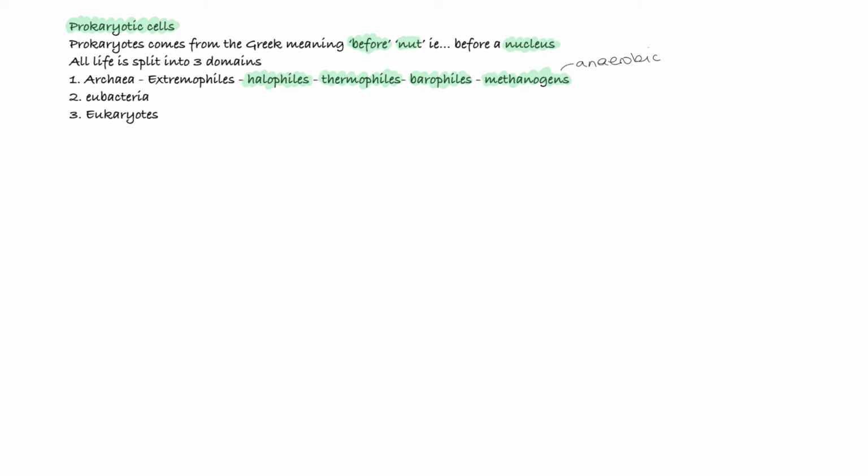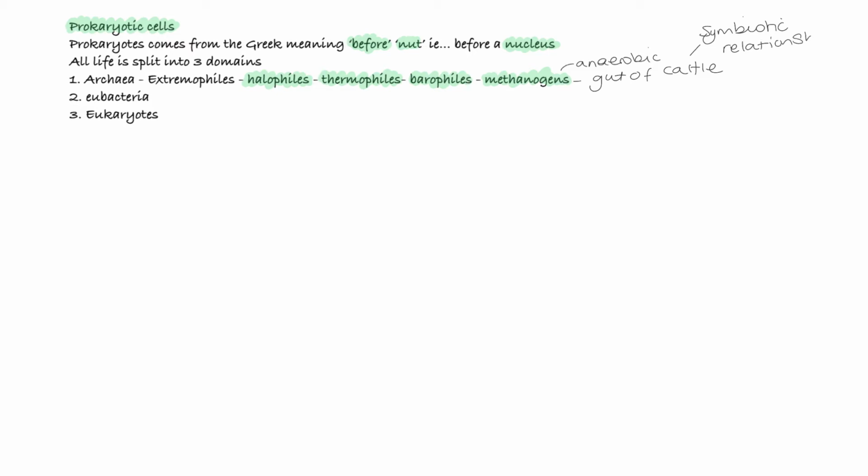One place that you're probably really familiar with methanogens is that they are found in the gut of some animals, such as sheep and cattle. You probably already know that one of the problems with farming cows is they produce huge amounts of methane that they release into the atmosphere, and that methane is produced by the methanogens that live in their gut.